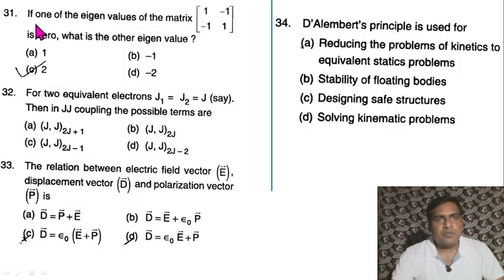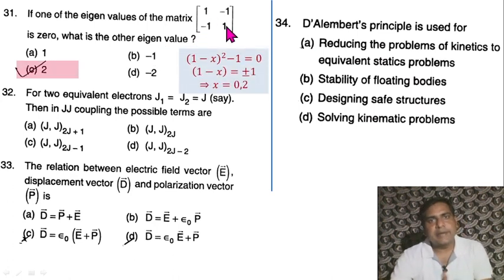Question 31. If one of the eigenvalues of the matrix [1 -1; -1 1] is 0, what is the other eigenvalue? Just subtract lambda from the diagonal, and after calculating the determinant equal to 0, you will get two eigenvalues, 0 and 2. So 0 is already given, so 2 is the option.